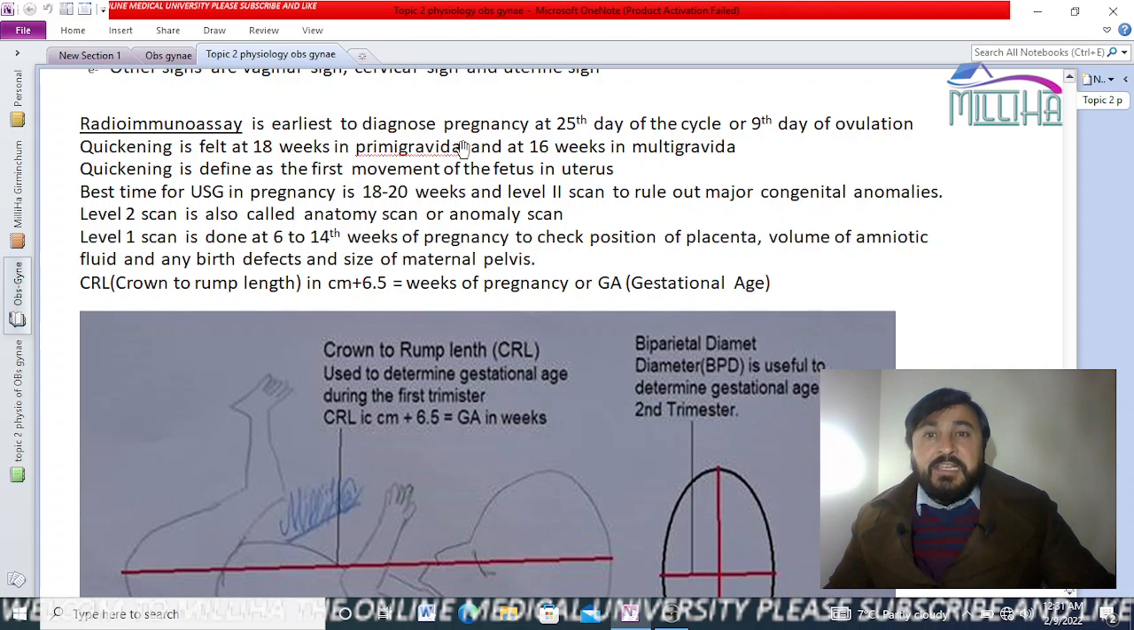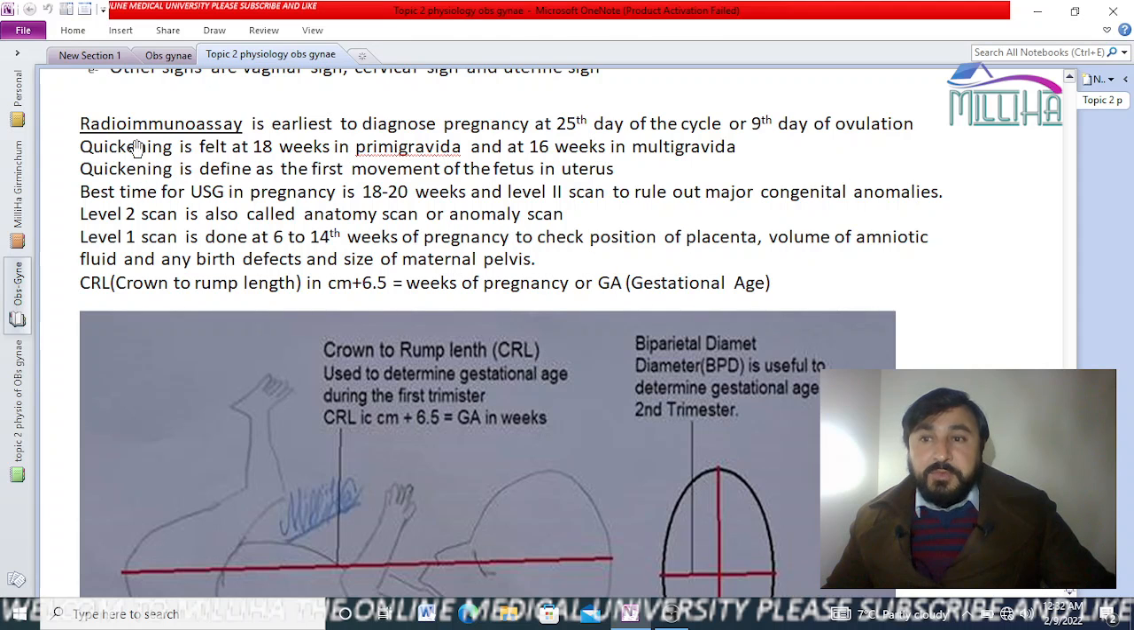Radioimmunoassay is the earliest test to diagnose pregnancy. How early can it diagnose? At 25 days of the cycle. When the cycle starts, within 25 days you can diagnose the pregnancy. That is a very early and very rapid test. Or 9 days after ovulation: when ovulation occurs, after 9 days you can diagnose the pregnancy.